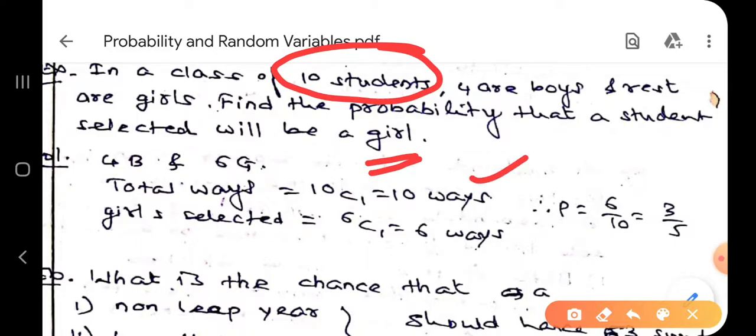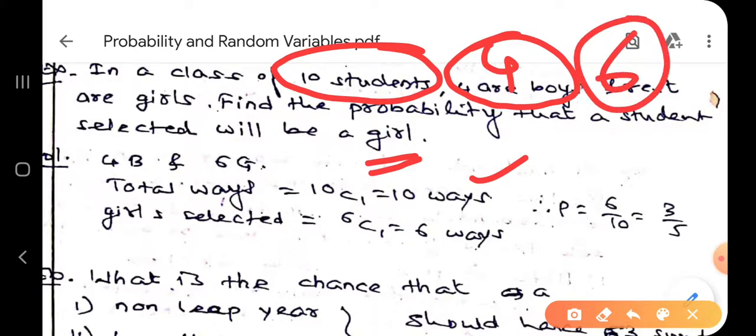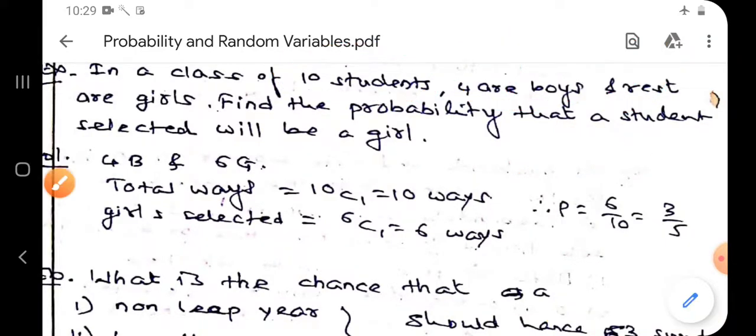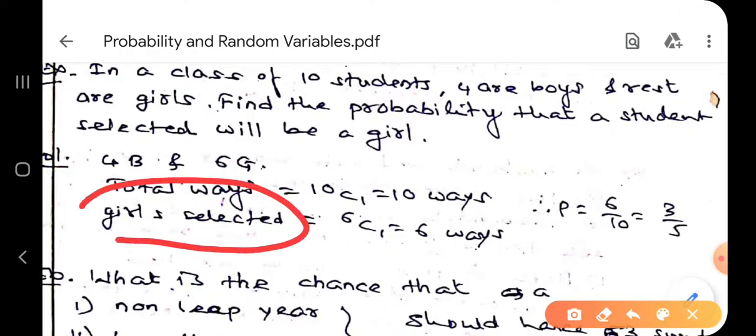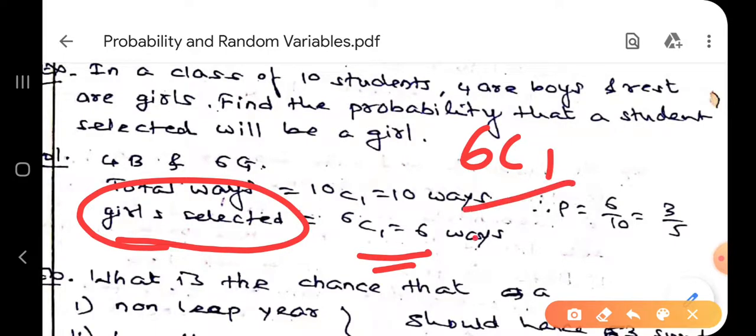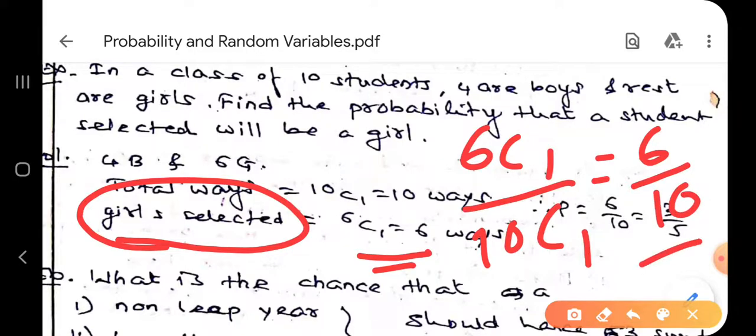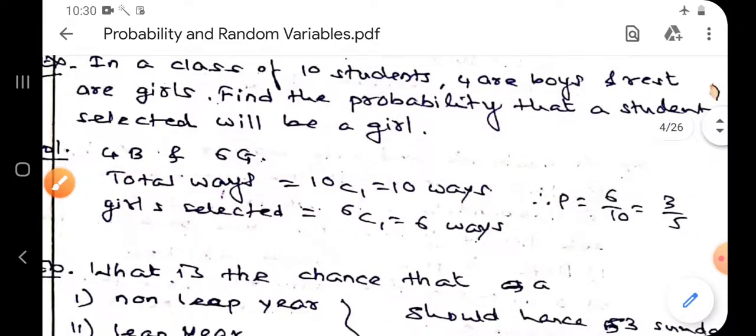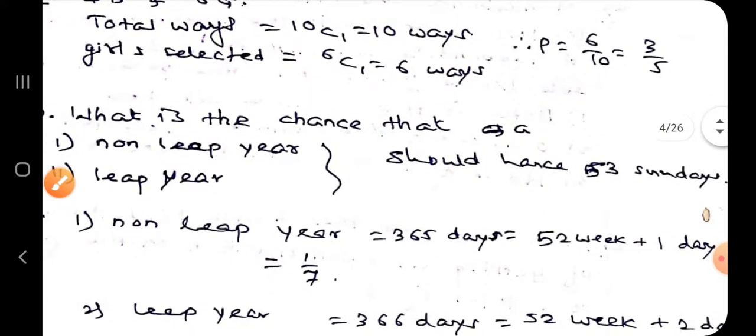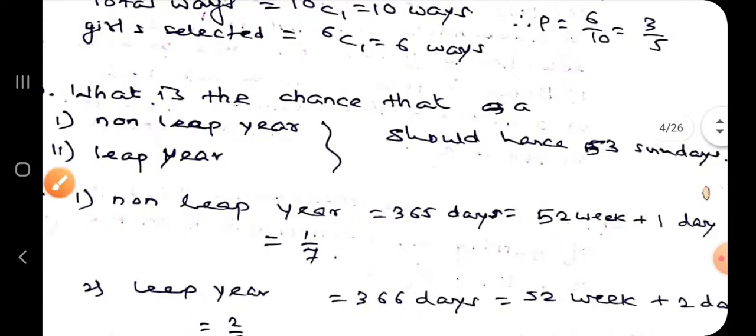Correct. Now 4 are boys. Four students are boys, means 6 students are girl students. Now out of these 6 girl students, you may select one, 6C1 ways. So I get here 6C1 upon 10C1, that is 6 upon 10, that is 3 by 5, is your answer. Understood?